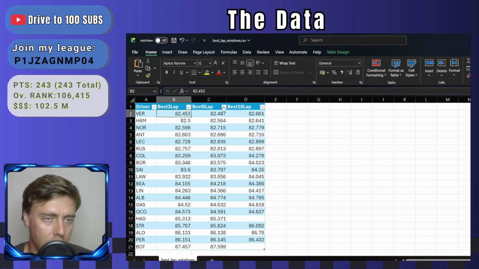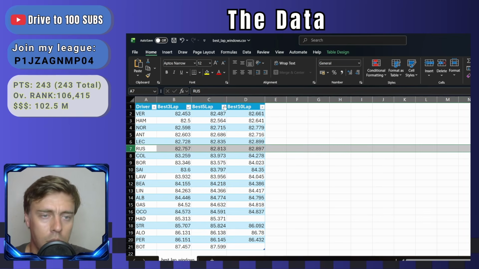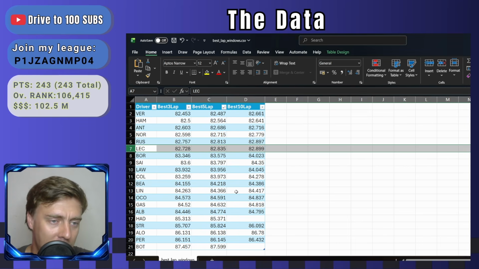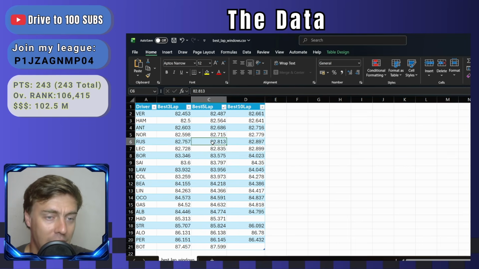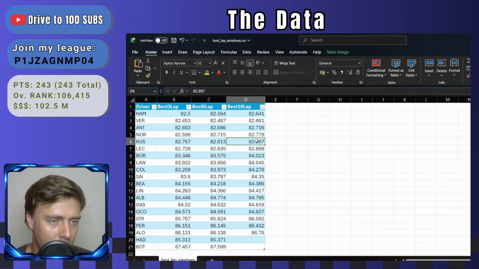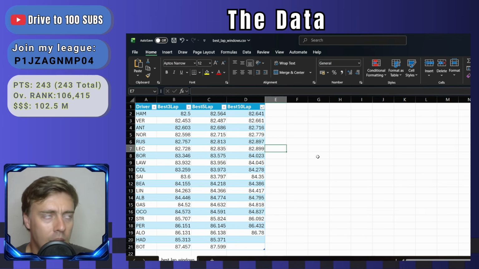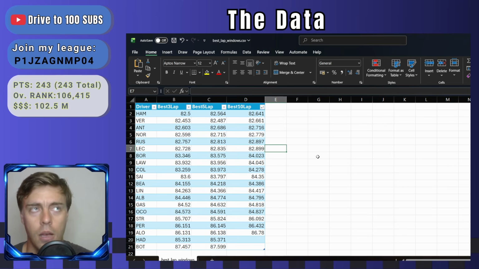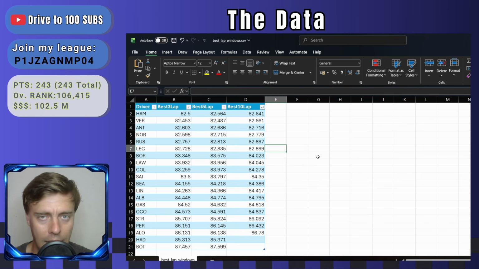Interesting thing about Russell: he's currently 6th when it comes to the best 3 lap average, and if we sort here with best 5 laps, he's in 5th, so just 1 place faster. And then if we go here, he stays right about there. So even though he won the race, he isn't necessarily gunning it for each lap. He's not putting in the highest average fastest laps.